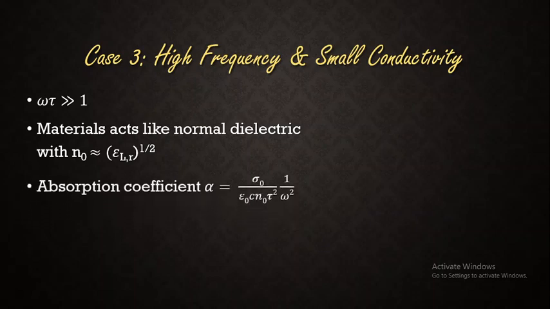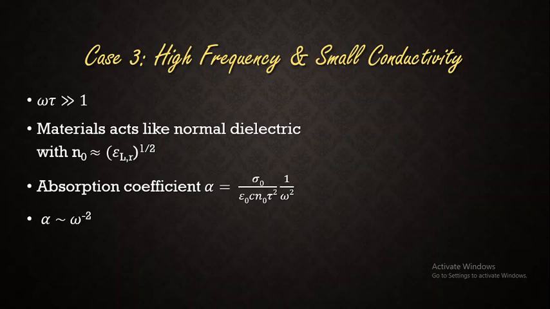Then the corresponding absorption coefficient alpha will be equal to sigma naught by epsilon naught C N naught tau square into omega square. So this is the value of the absorption coefficient, where we can observe that alpha is inversely proportional to omega square. That is, we can write it as omega raised to minus 2.